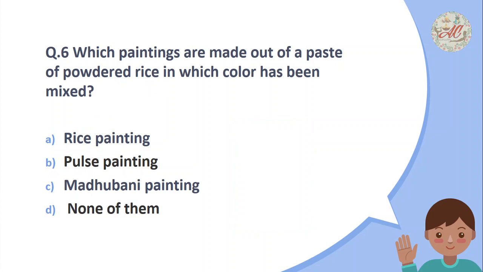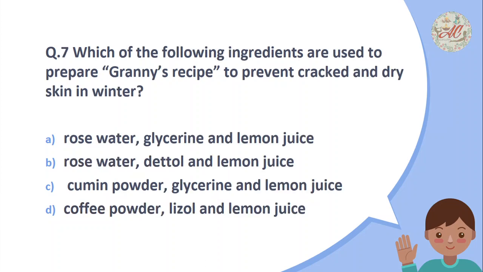Which paintings are made out of a paste of powdered rice in which color has been used? Mixed rice painting, pulse painting, Madhubani painting, none of them. It is Madhubani painting. Which of the following ingredients are used to prepare Granny's recipe to prevent cracked and dry skin in winter?